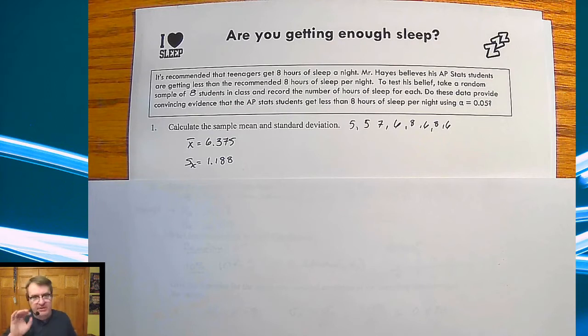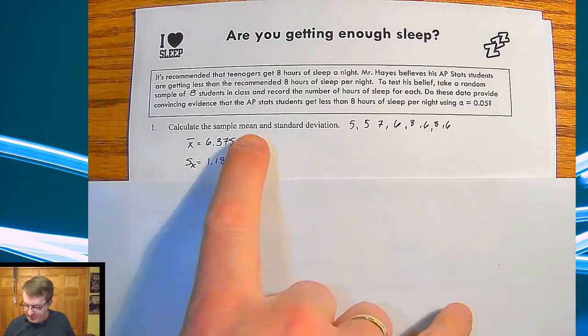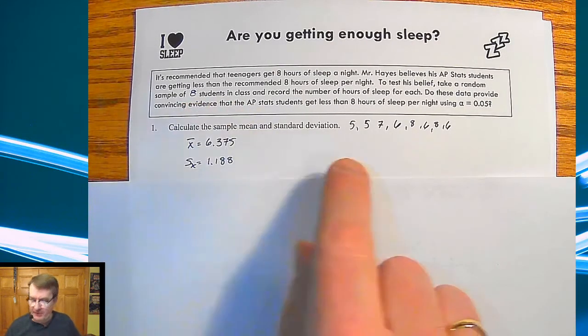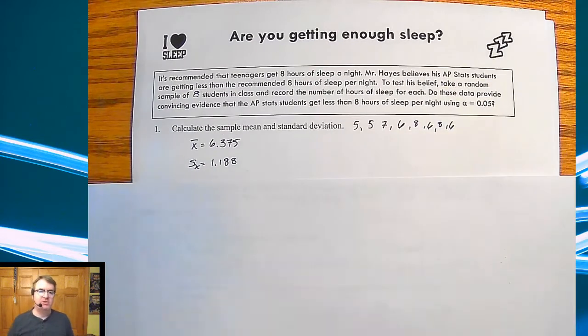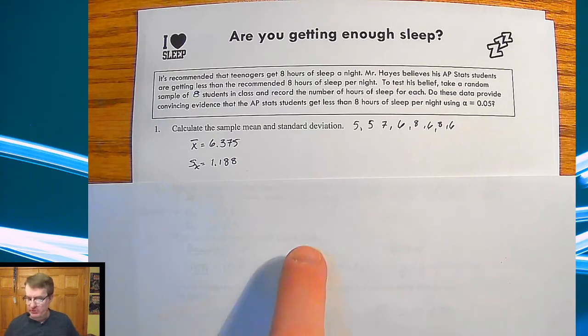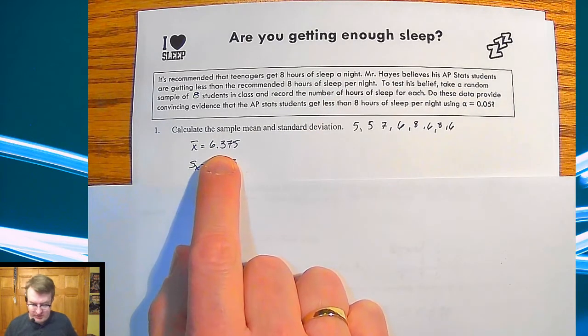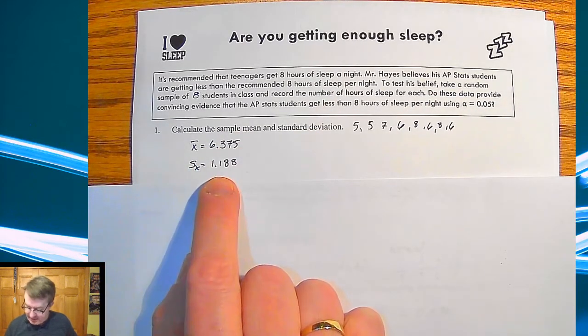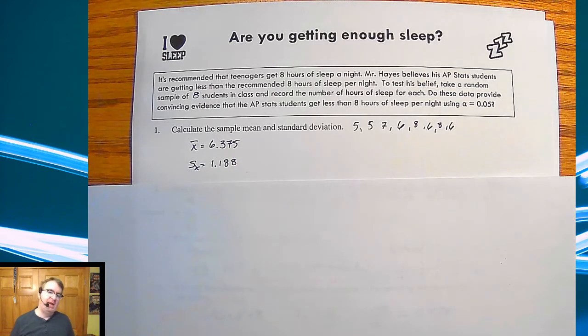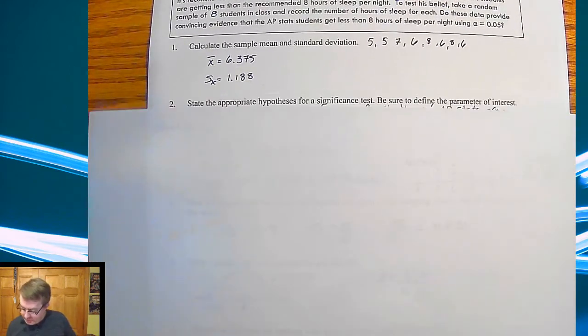So anyway, to test this out, I sampled 8 of my students from my class yesterday. And these were the numbers that they came up with. The original experiment said 10. I had 2 people who were randomly selected who didn't respond because they had the black Zoom screen of death. Anyway, if I average those out, I got a mean of 6.375, and a standard deviation of 1.188. So what are we going to go through and do?